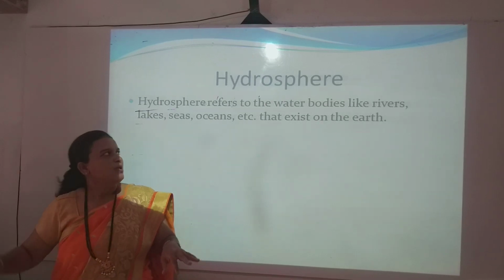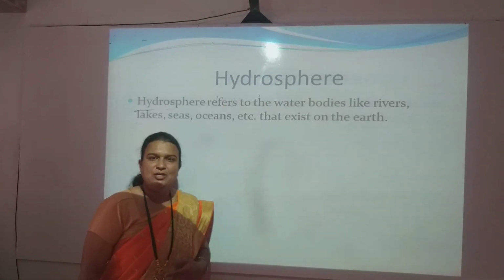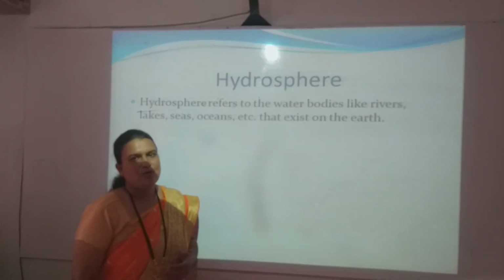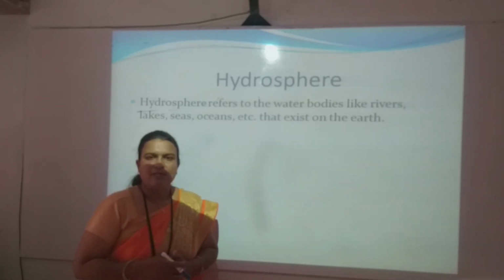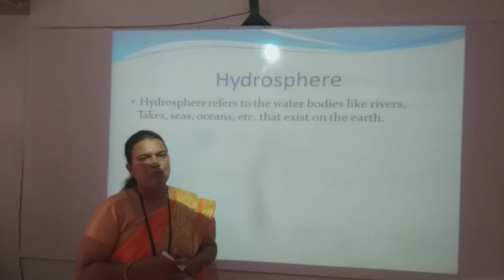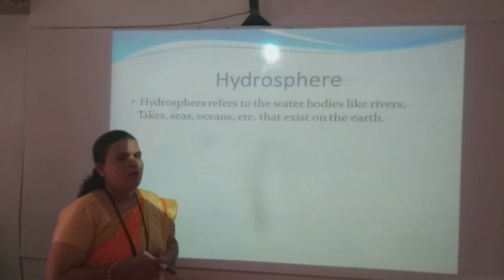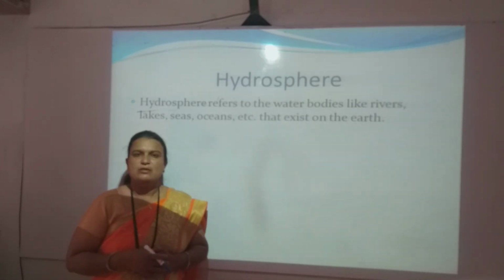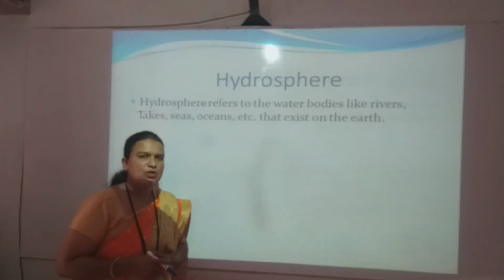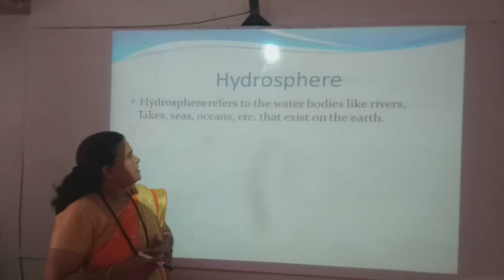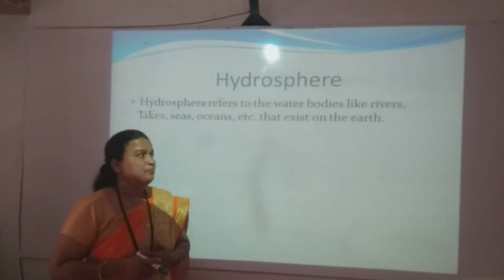The next sphere is the hydrosphere. Hydro means water, and the layer of water is called the hydrosphere. My dear students, on the planet Earth we can see oceans, seas, many huge rivers, as well as many lakes.